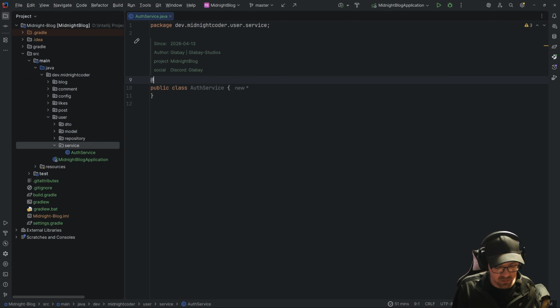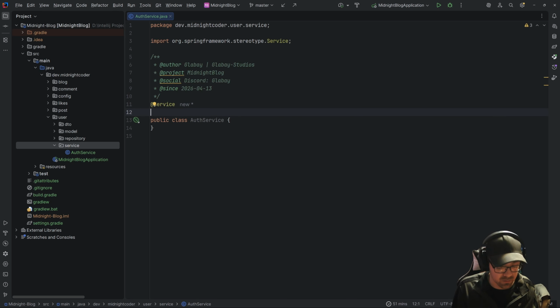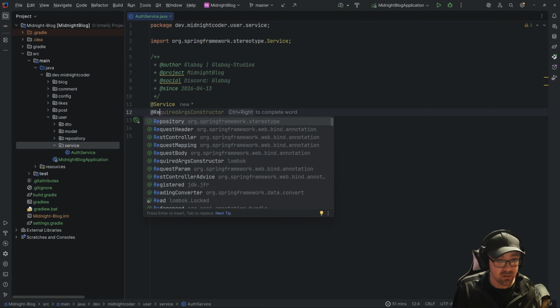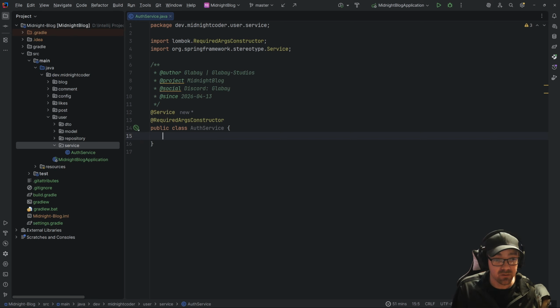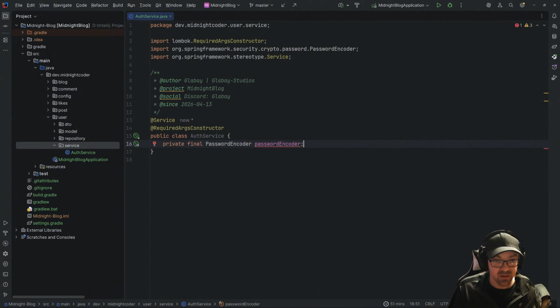So this needs an @Service annotation, so Spring knows it's a service and can manage it. And we also have Lombok on here, so I'm going to be taking in the constructor so that I don't need to worry about this. So we're going to have a private final. This is going to be a password encoder. And it's password encoder, which, why are you not picking up the bean?